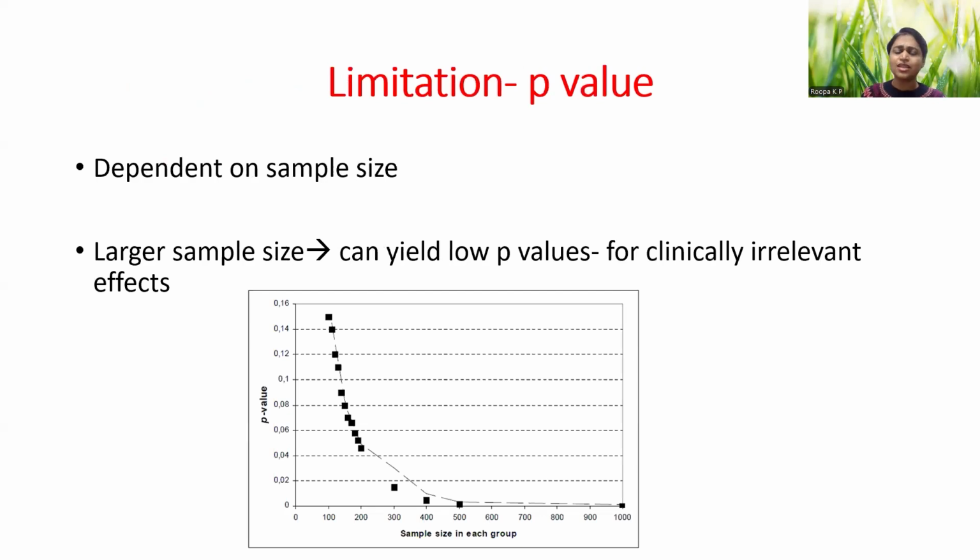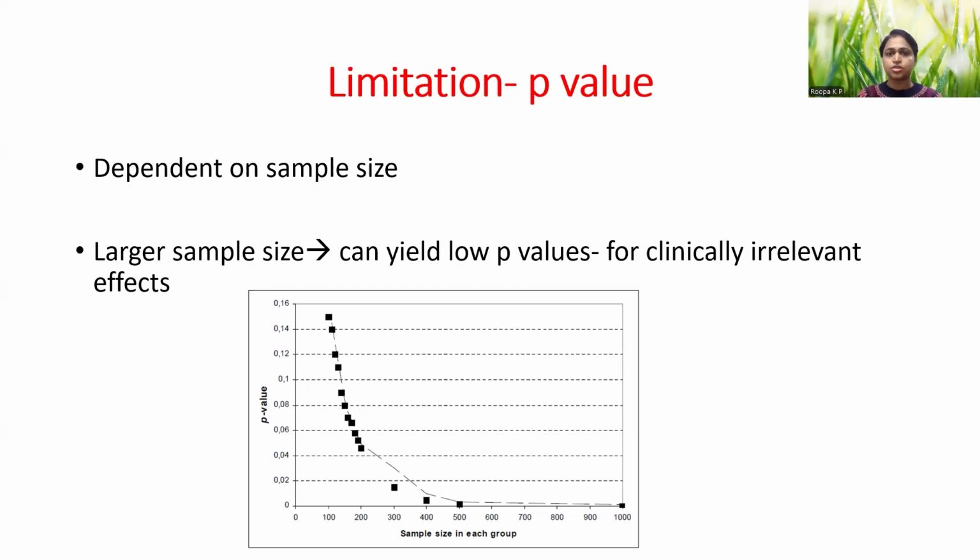So what are the limitations of p-value? It is dependent on sample size. As the sample size increases, it can yield very low p-values just with the sheer increase in the sample size, and these low p-values can be there even for clinically irrelevant effects. As shown in this graph, from a sample size of 200 to 400, the p-value has drastically fallen. This is just a theoretical representation of how it can fall with the increase in the sample size.